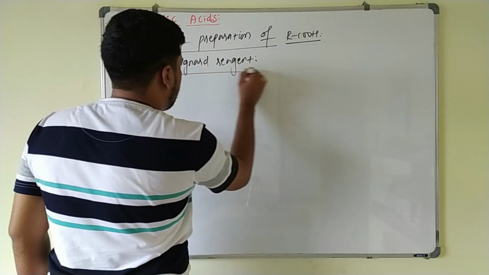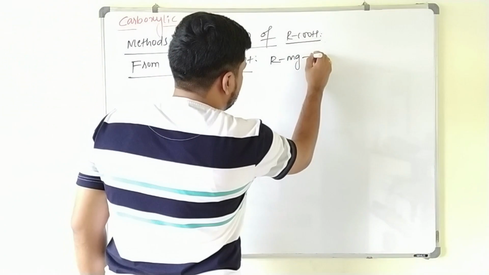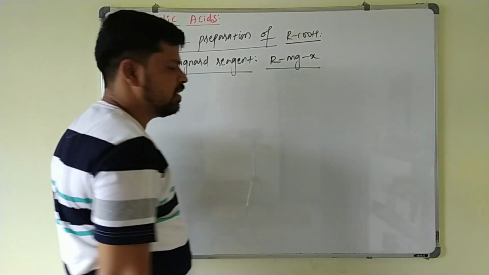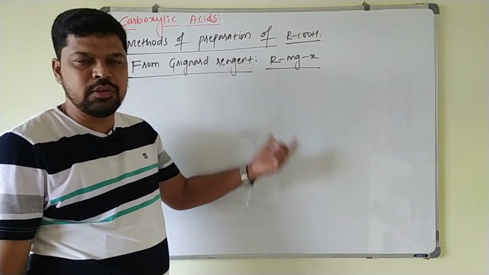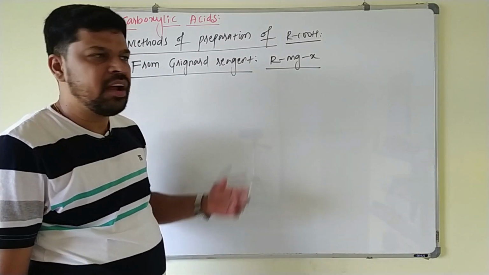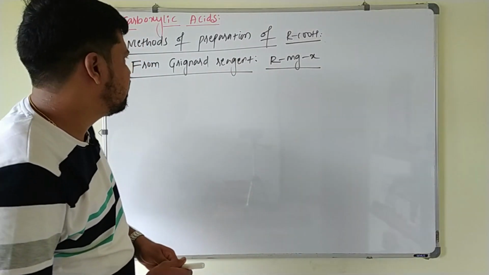Grignard reagent. What is Grignard reagent here? Alkyl magnesium halide. This is your Grignard reagent. In this reaction, this Grignard reagent will react with CO2 to form an addition product, and that addition product upon hydrolysis gives carboxylic acids here.